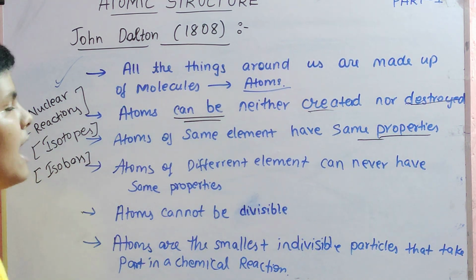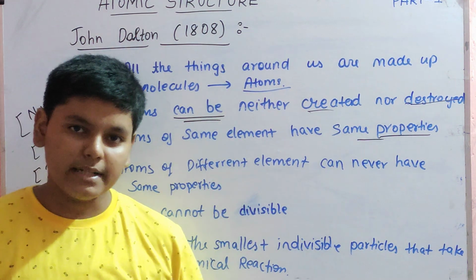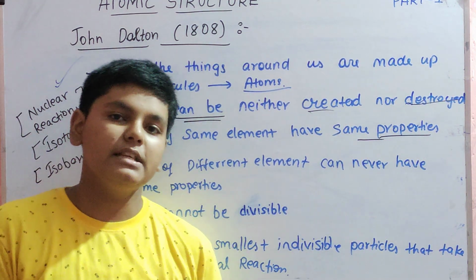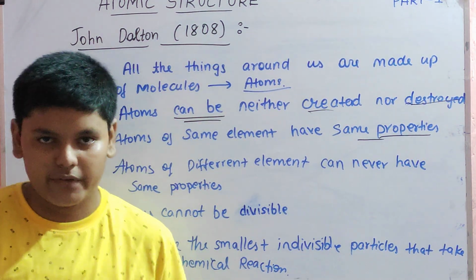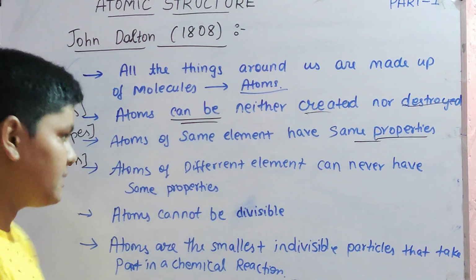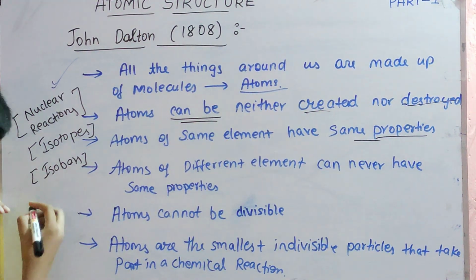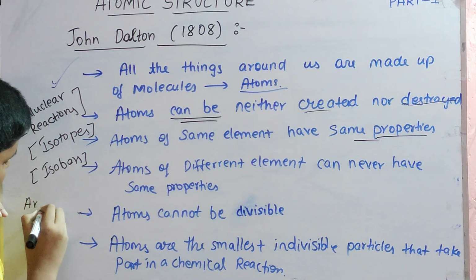What are isobars? Isobars say that atoms of different elements can have the same mass number. Actually there are two atoms, and both will have the same mass, but they are from different elements. For isobars, the examples given were argon and potassium.